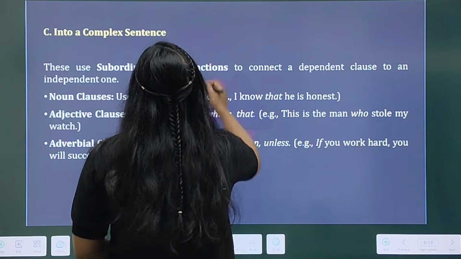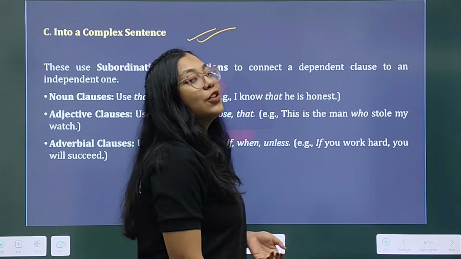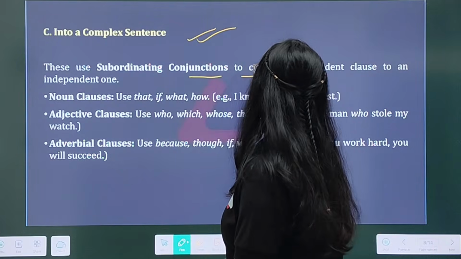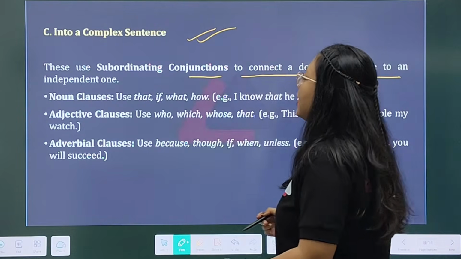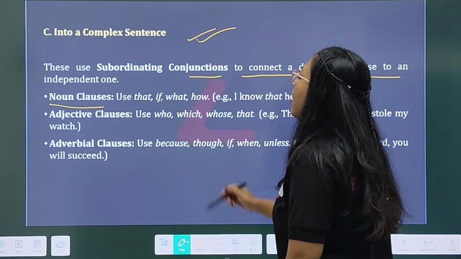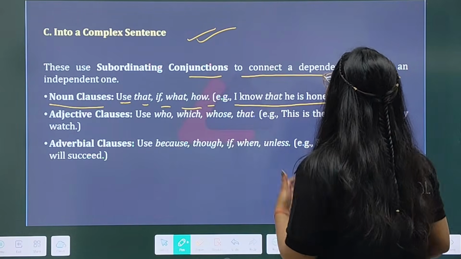Then next, turning into a complex sentence. How complex sentence hole ki dore tumaloke convert koriba. So this uses subordinate conjunctions to connect a dependent clause to an independent one. Noun clause, এতিয়া noun clause বুলি কোৱাৰ লগে লগে কি আহিব, use that, if, what, how. Example: I know that he is honest.